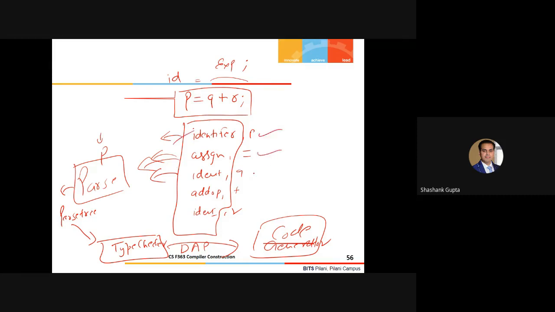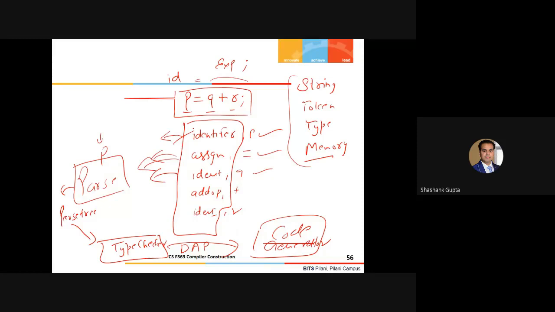So all this information, also the actual strings, these strings, right? The token information, the type information, the memory information, with respect to each and every construct should be stored somewhere.